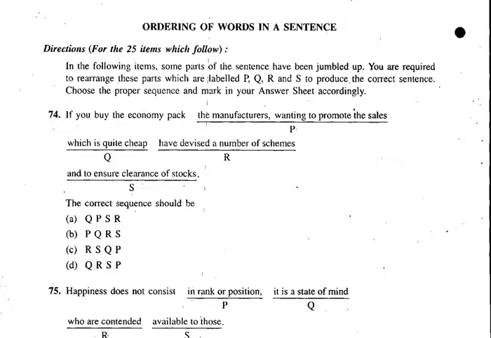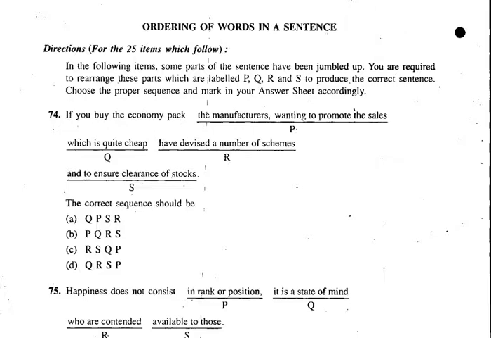Some parts of the sentence have been jumbled up. Here it's a sentence, but the parts of the sentence have been jumbled up. In the case of ordering of sentences or sequencing of sentences, it's the sentences which are being jumbled up. But here it's parts of the sentence that have been jumbled up, and you are required to rearrange these parts, which are labeled P, Q, R, S.